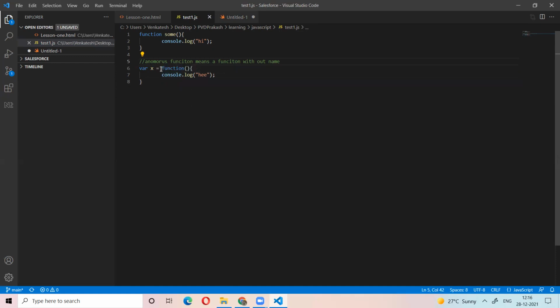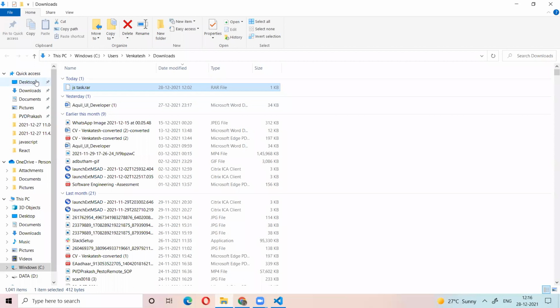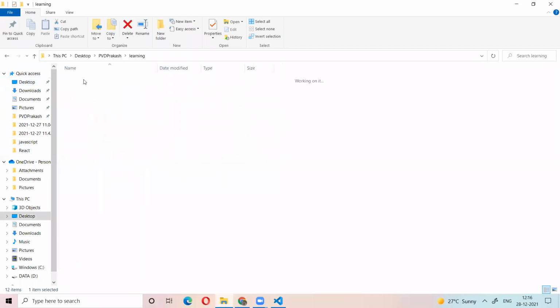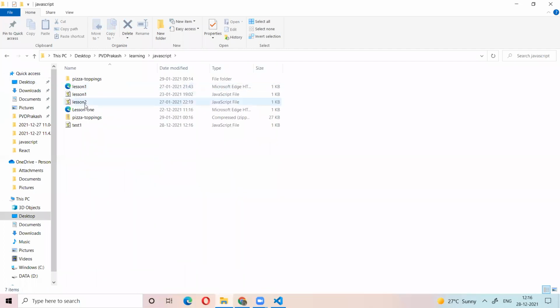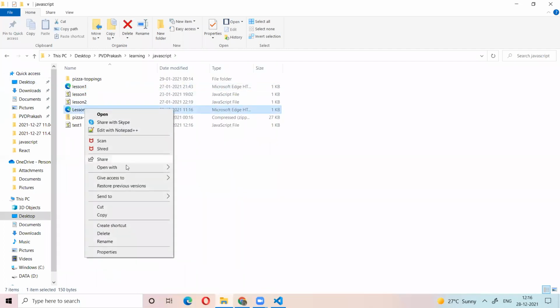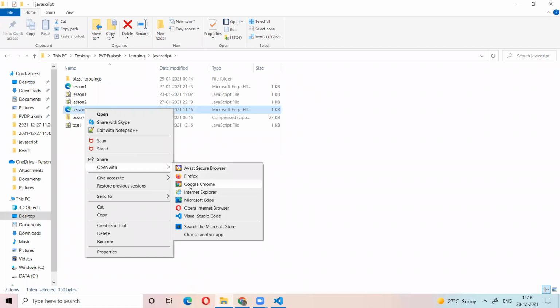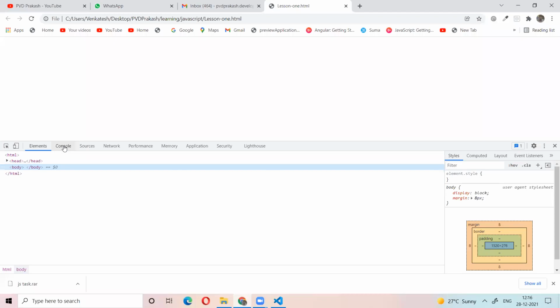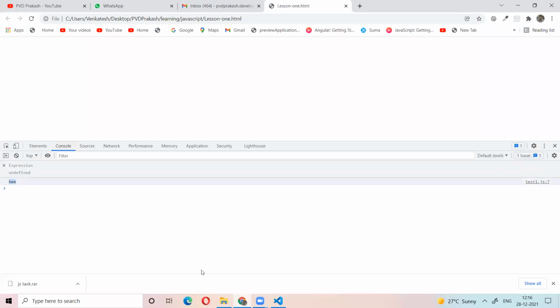We can define a function like this and assign it to a variable. If we want to call this anonymous function, we just call that variable like this. Let's see how it will work. So it will print, right?